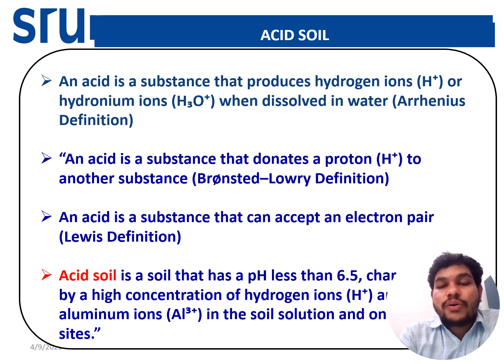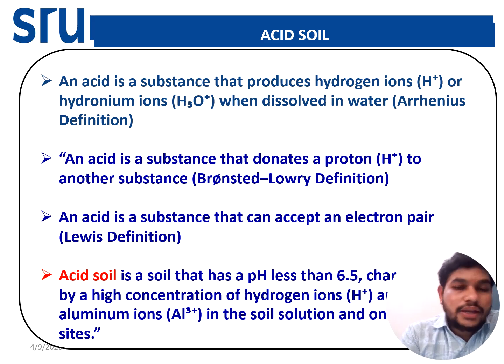Bronsted and Lowry have given another definition. They said that the acid is a substance which can donate the proton or produce the proton, or which can donate the proton to the other substance, that is the acid. Lewis has given another definition: acid is a substance which can accept the electron pair.